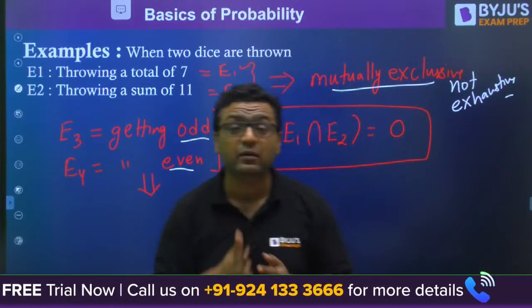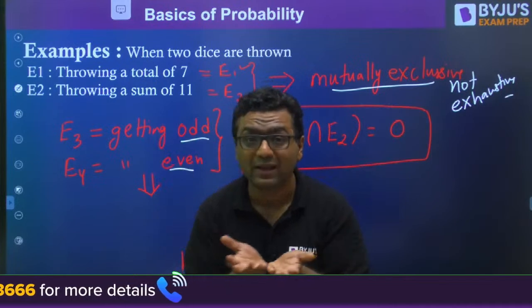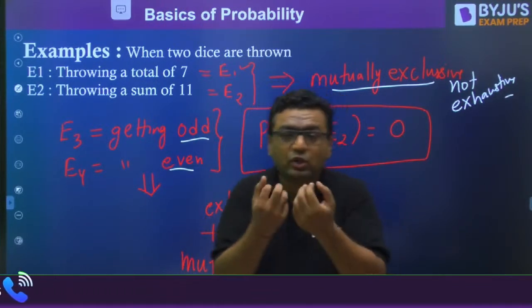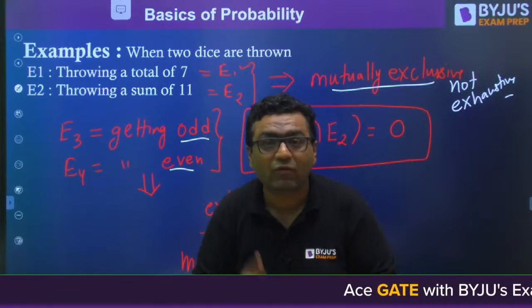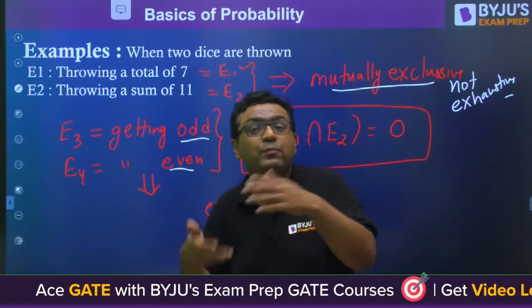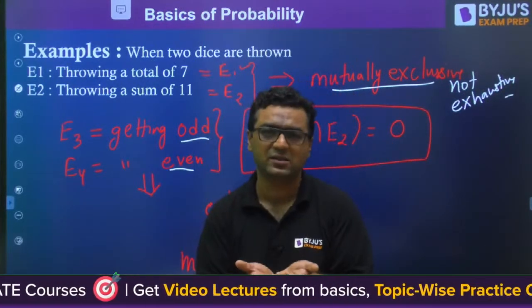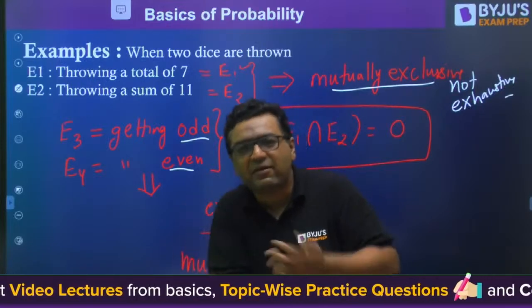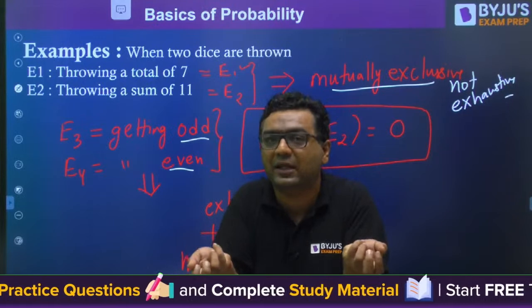But when I am saying exhaustive, it means those two will be covering all the possible outcomes. If you are throwing the dice, you can get the sum 1 plus 1, 2 also, 6 plus 6, 12 also. You can get 1 plus 2, 3 also, 3 plus 4, 7 also. Many possibilities. So getting 7 and getting 11 are mutually exclusive because they cannot happen simultaneously.